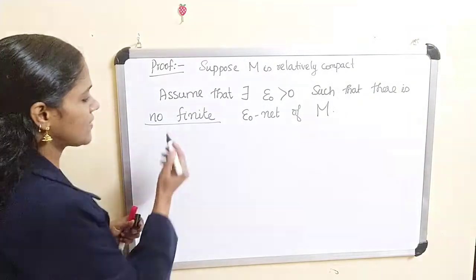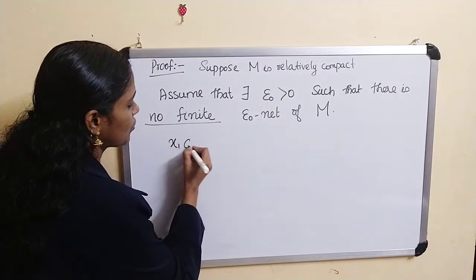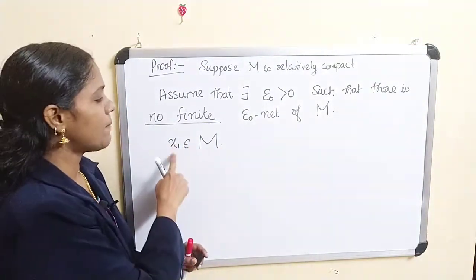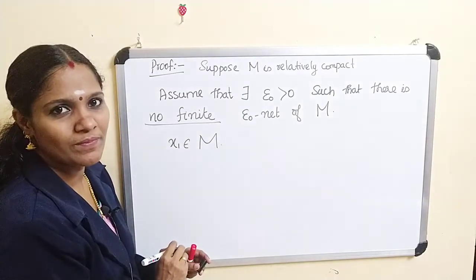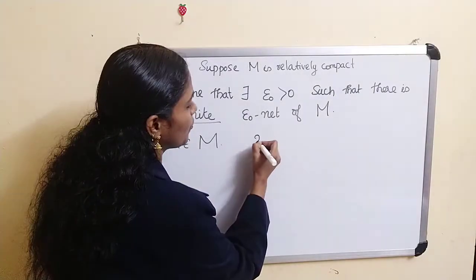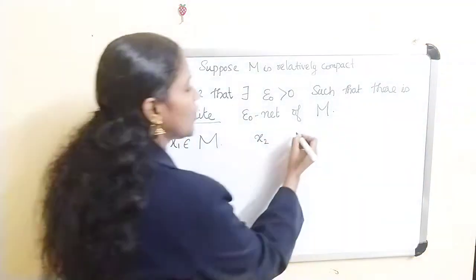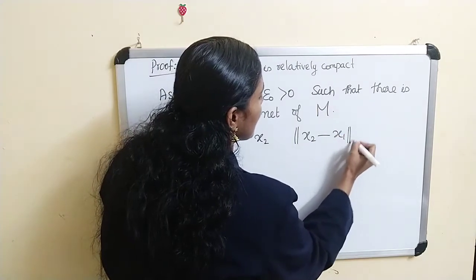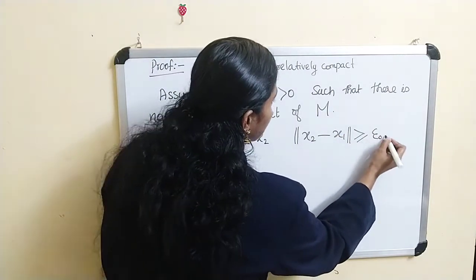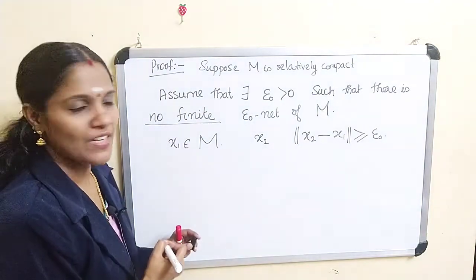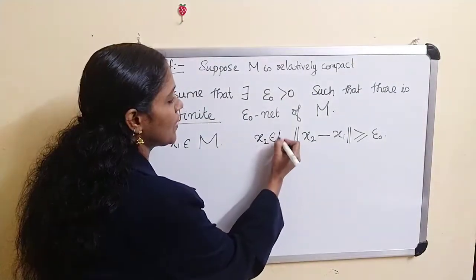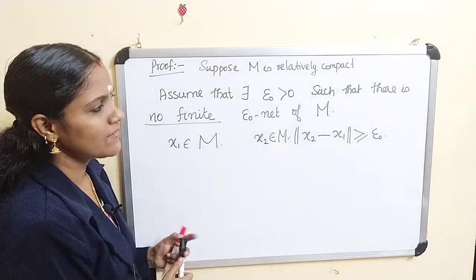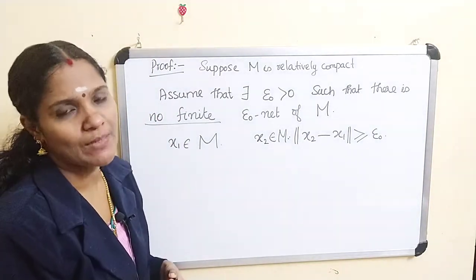So choose some x1 belonging to M. And choose x2 belonging to M such that norm of x2 minus x1 is greater than or equal to epsilon naught.